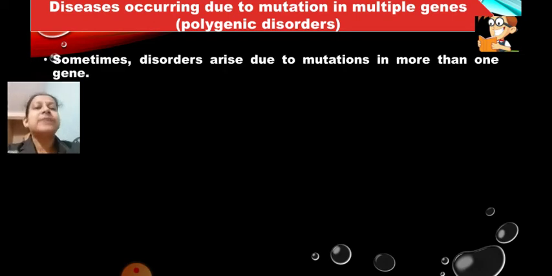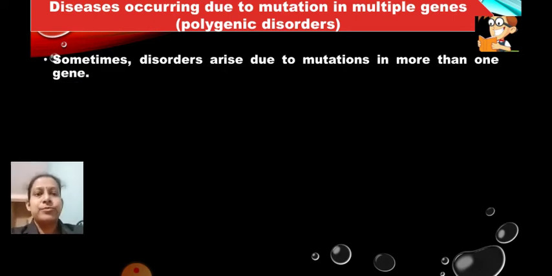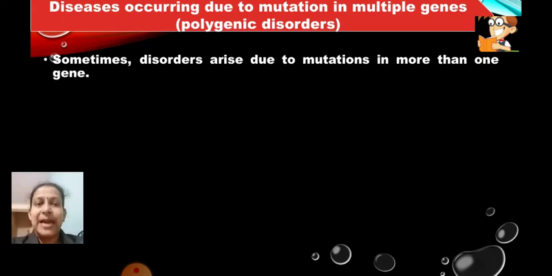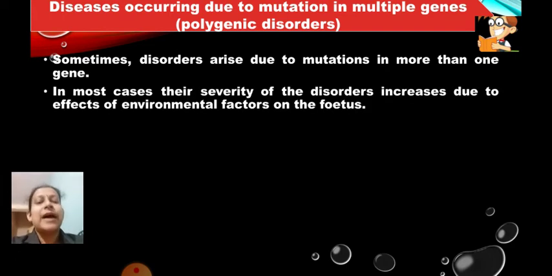Sometimes disorders arise due to mutations in more than one gene, and such disorders are called polygenic. Poly means many. If the mutation occurs in many genes, then it will be called a polygenic disorder. In most cases, the severity of the disorder increases due to effects of environmental factors on the fetus.